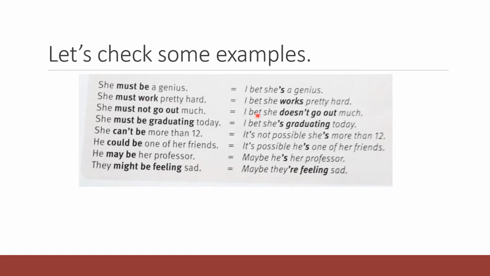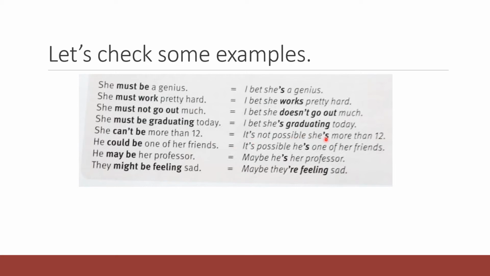If we want to have a negative sentence, I bet she doesn't go out much. We're using here the present tense. She must not go out much. I bet she's graduating today. She must be graduating today. Okay, so here we had ing. We also have to use ing here.